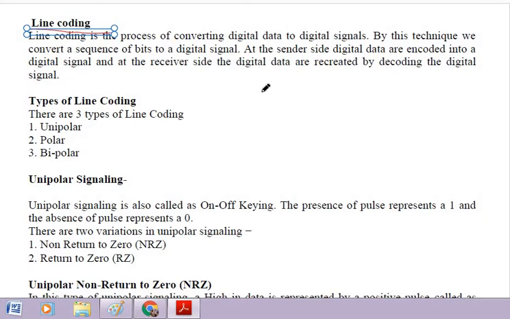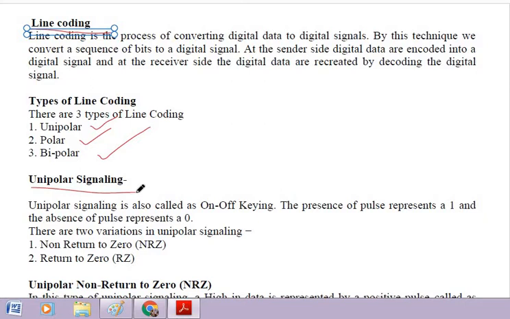There are three types of line coding: unipolar line coding, polar line coding, and bipolar line coding. Now we will study one by one. First, we will see about unipolar signaling.